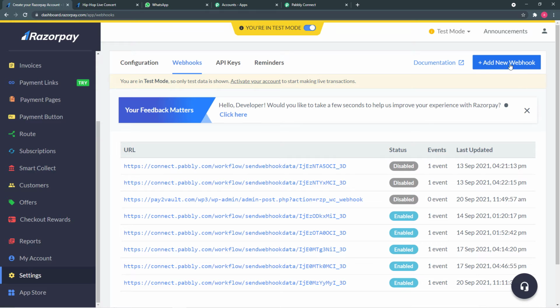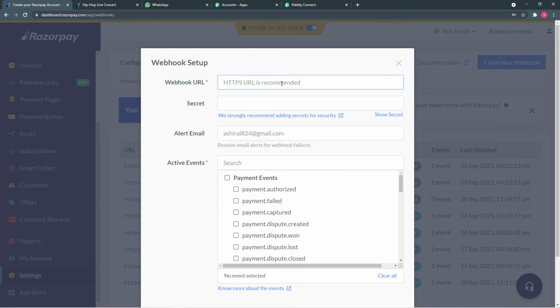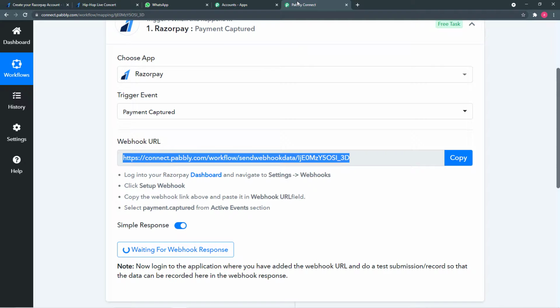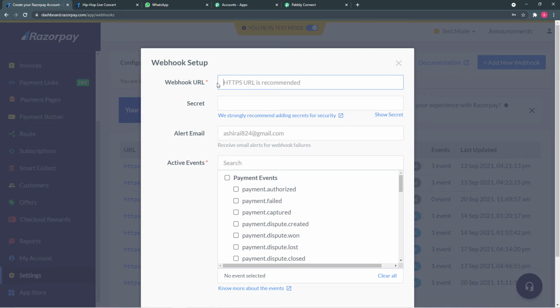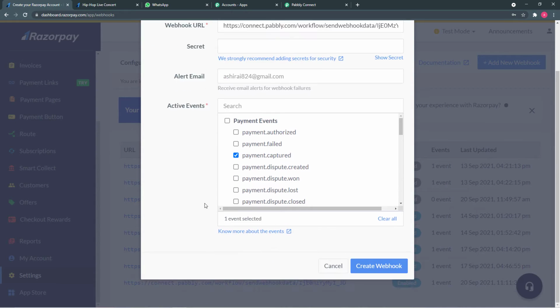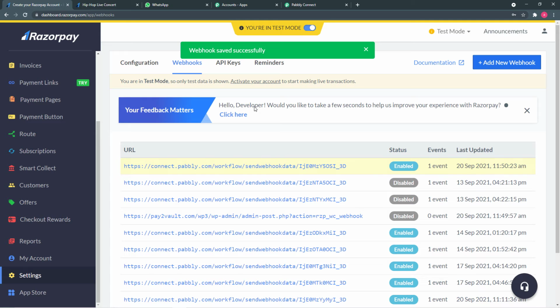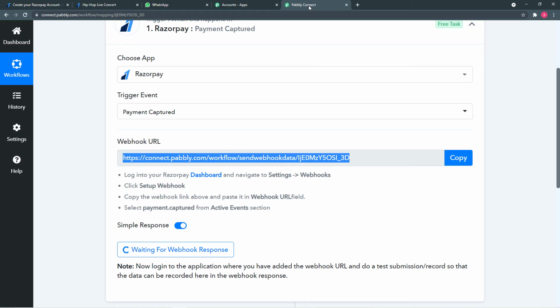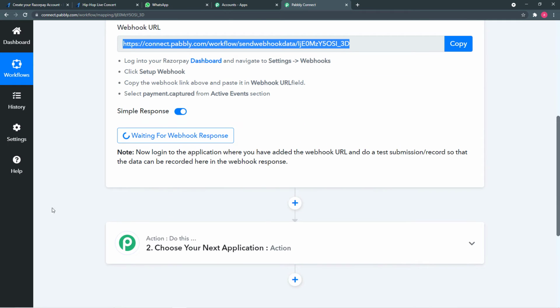To add a new webhook, click on add new webhook and paste the copied URL here. So this is the URL we have copied. Now in the active events, check the payment captured option. Click on the checkbox and click on create webhook. You can see webhook saved successfully is showing. So we have connected our Razorpay account with Pabbly Connect and here it is showing waiting for webhook response. This means it is time for our next step.